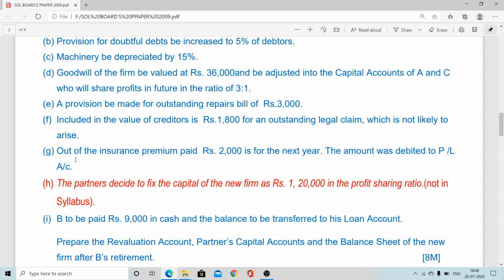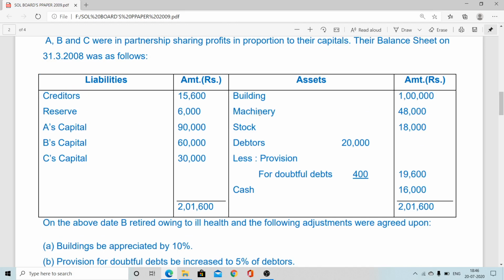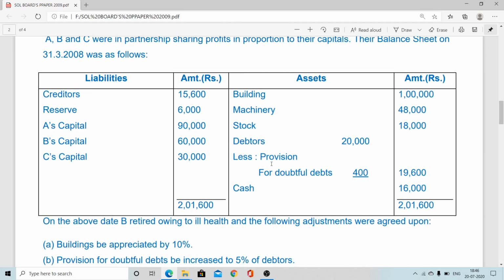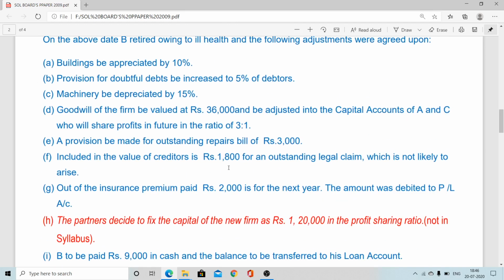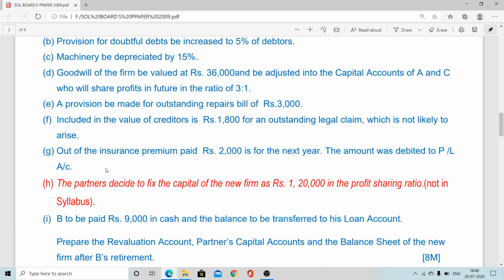Now one more item: out of insurance premium paid. It is not shown in the balance sheet. Insurance premium is generally shown in the profit and loss account, so from that account this mistake was made. What is the mistake? Out of the insurance premium paid, rupees 2,000 is for the next year. The insurance premium paid may be 12,000 or 10,000, whatever it may be.